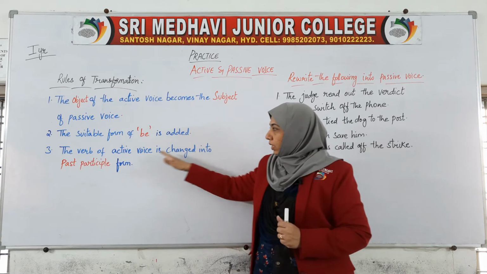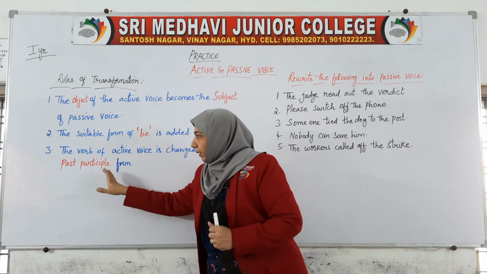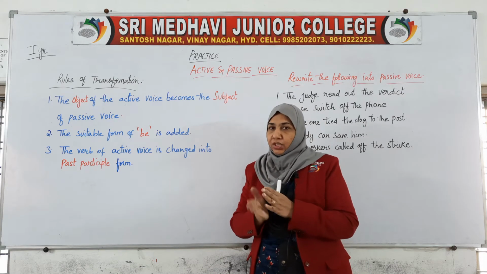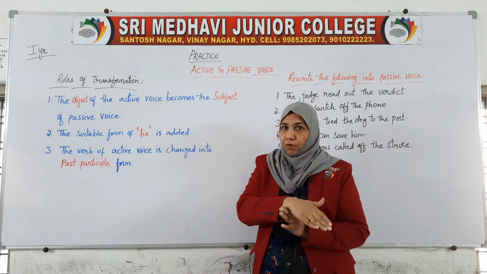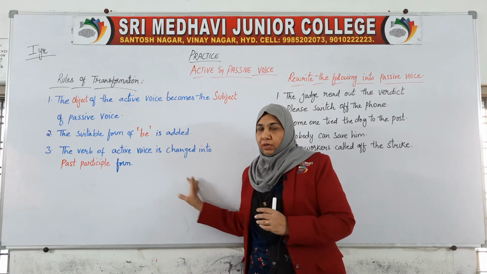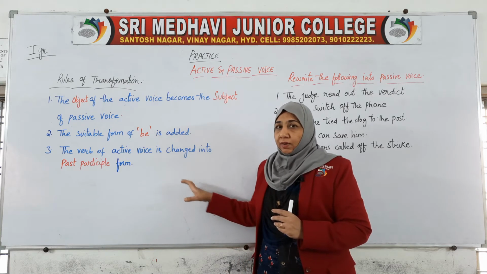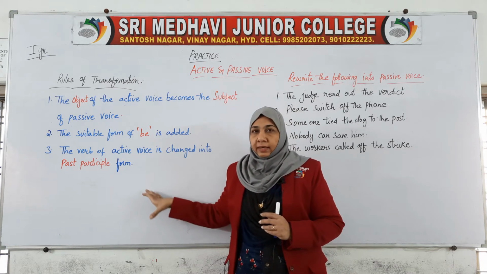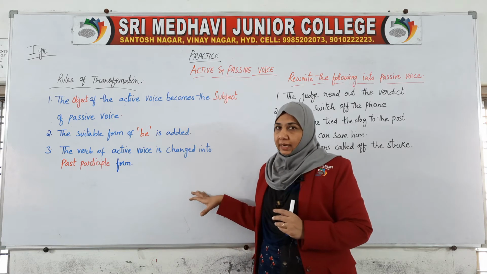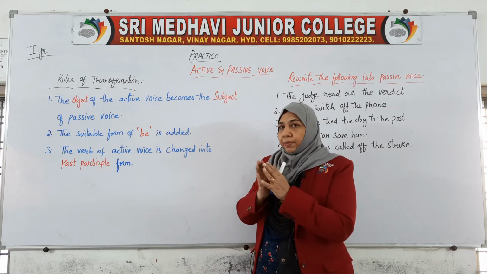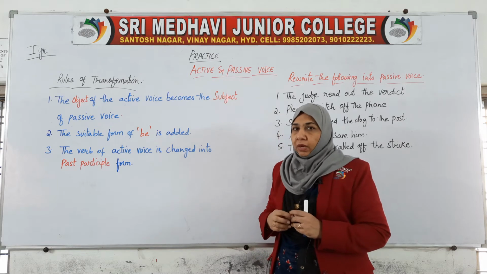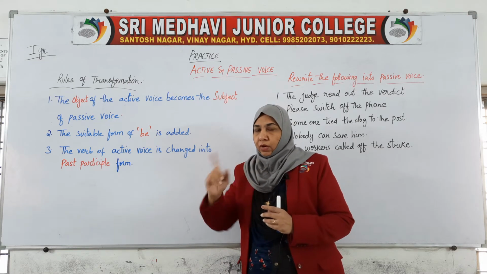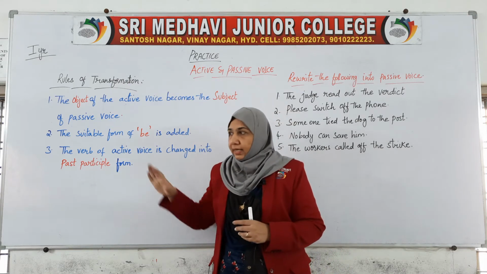The verb of active voice is changed into the past participle form. Whatever verb we are using can change into the past participle form. Like keep can become kept, fall can become fell, fallen. Okay, past participle forms, V3 forms. Then take can become taken. This main form can get changed into the past participle form. Obviously, when you give importance to the action rather than the doer, the way of doing the action gets changed in the passive voice.